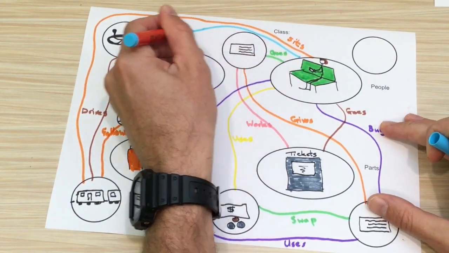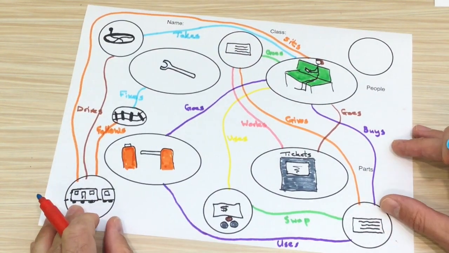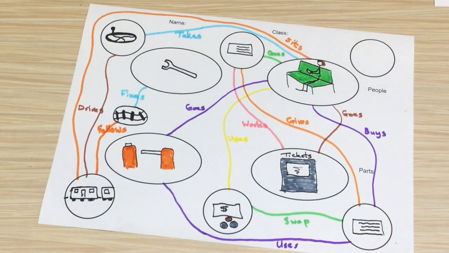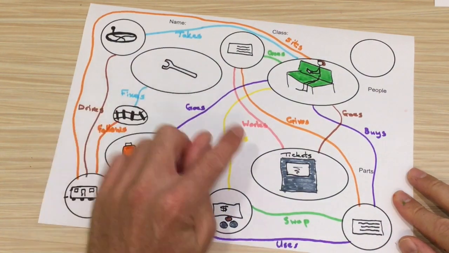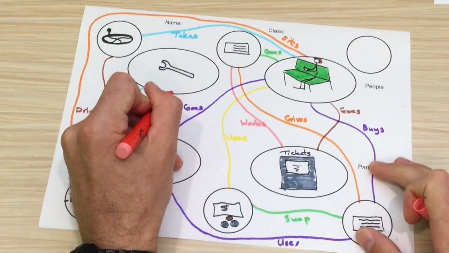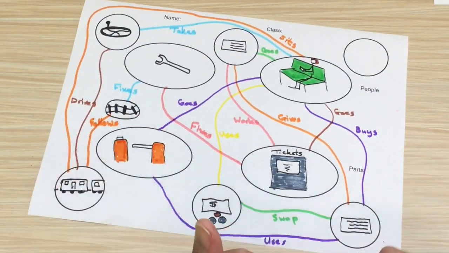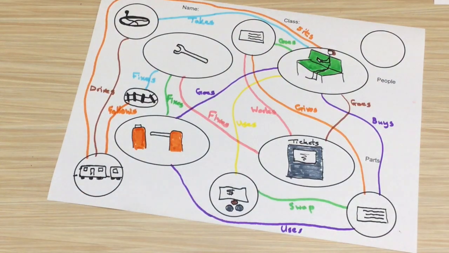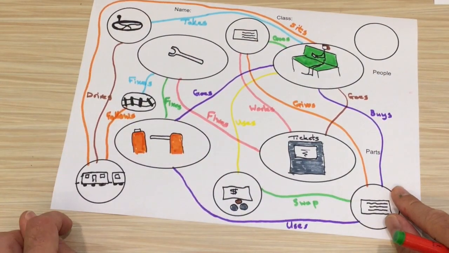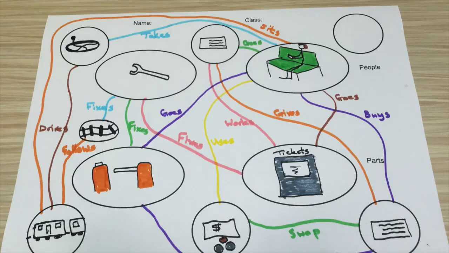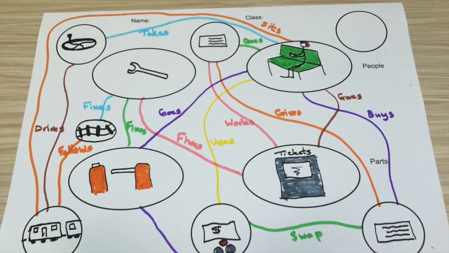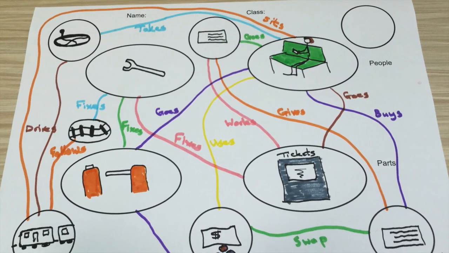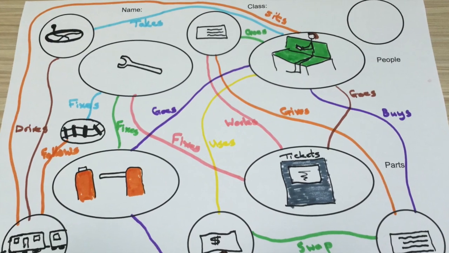So there's another connection, and the driver takes the passenger. There's another connection. Any more connections that we can see? The engineer will also help fix the ticket booth whenever there's problems, and will probably fix the gate as well. Many things that need fixing, lots of connections. And keep on having a look at the parts and the people, and make as many connections as you can. Don't worry if it's a little bit scruffy, just make those connections.